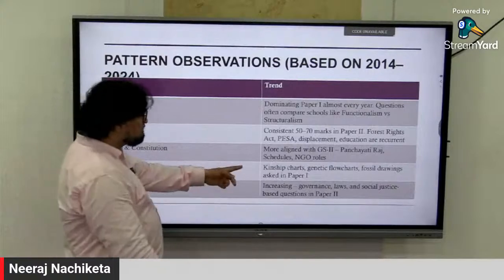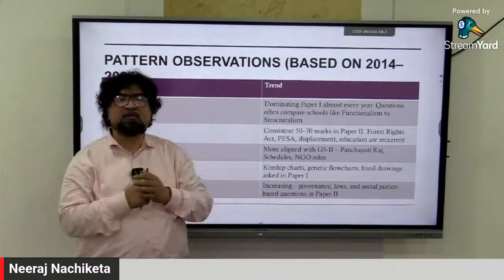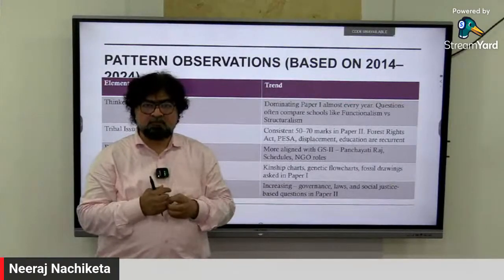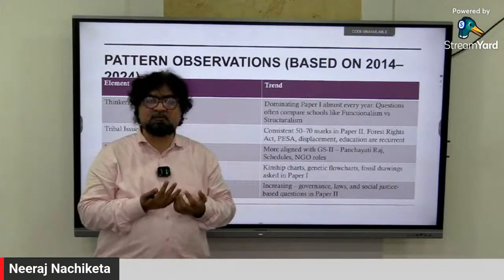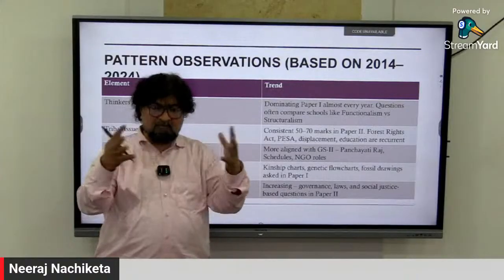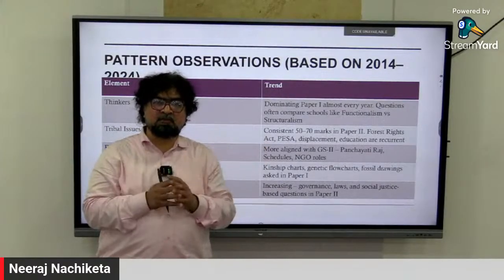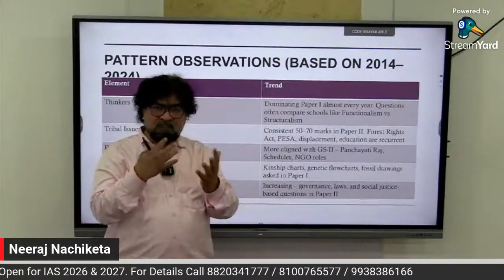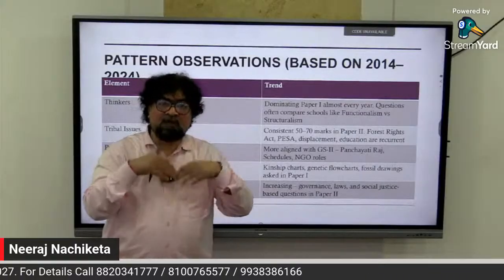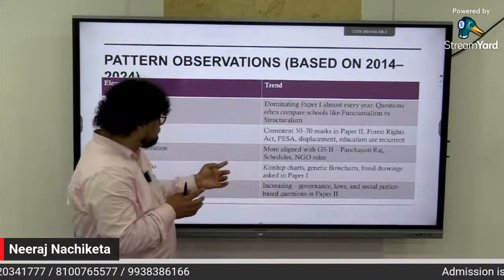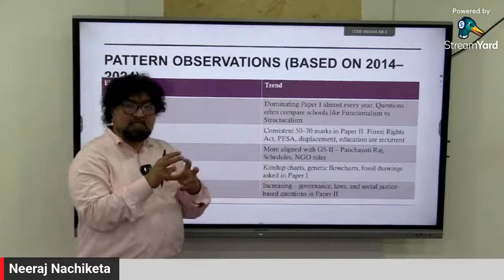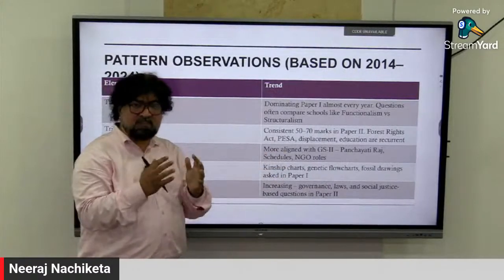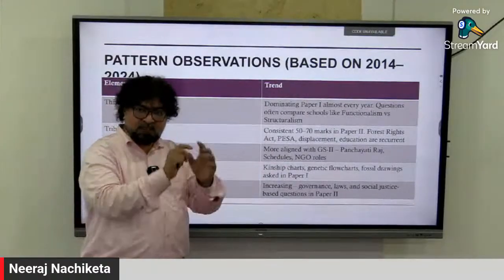Then data and diagrams, the kinship chart. You have to use a kinship chart, like for example Runa, Rin, Devaruna, all this kind of concept. You know Sapinda, the kind of system of society you have there. Today what we talk about, Bautra, or all those kinds of Sapinda. And when you say undivided Hindu family, a lot of certain things come there. So here the kinship chart comes, genetic flow chart, biological or physical anthropology, fossil drawings. But these are static. Once you learn it, you can easily draw and get marks.